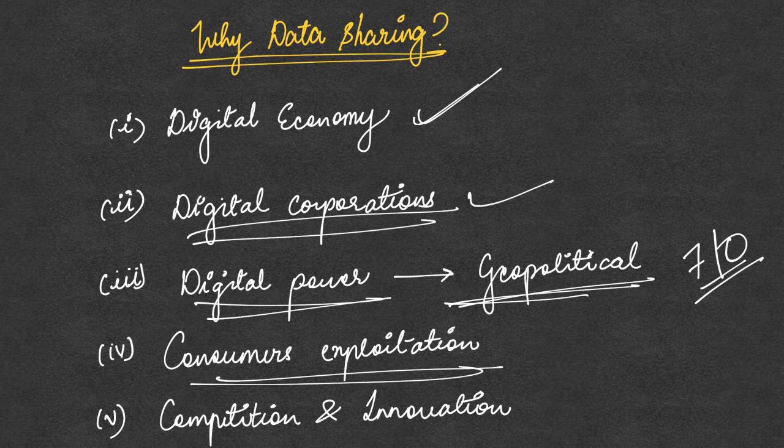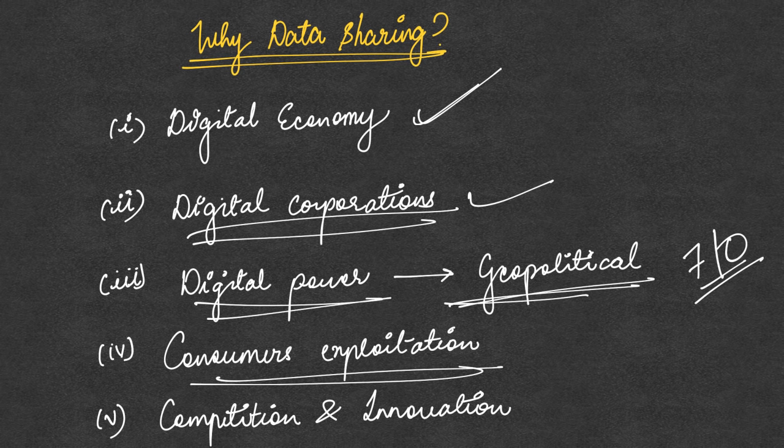Next is the consumer's exploitation. When just a few of these corporations have the monopoly over the non-personal data, and they are driving and navigating through this digital economy, then that leads to exploitation of the consumers. So we need to ensure that the consumers are not exploited, and that is also the reason why we need to share the non-personal data.